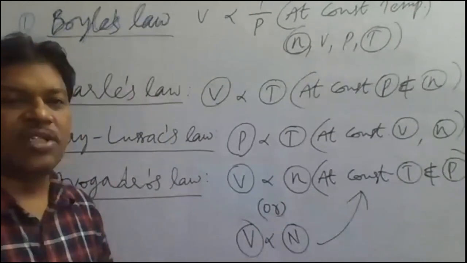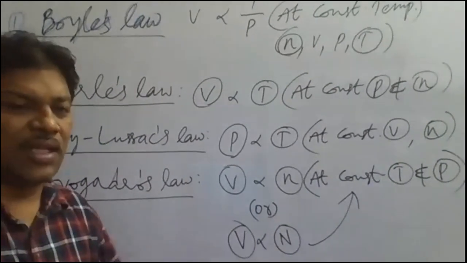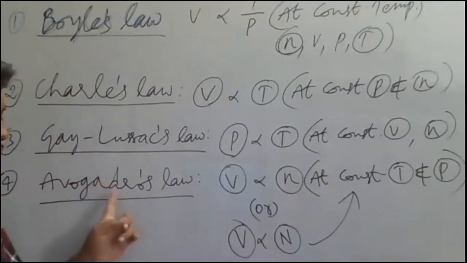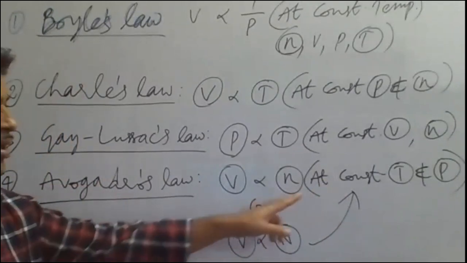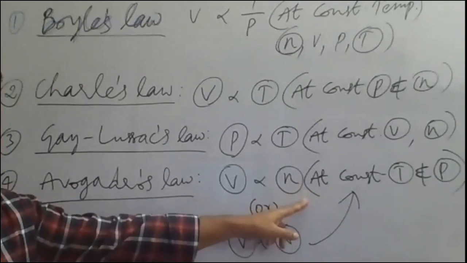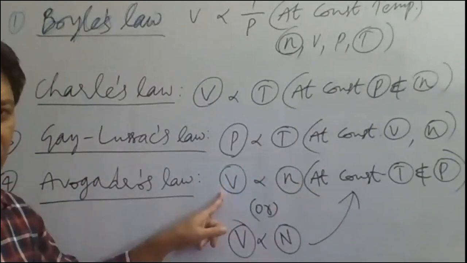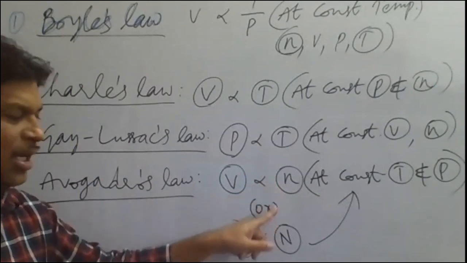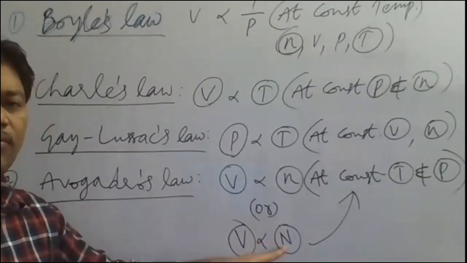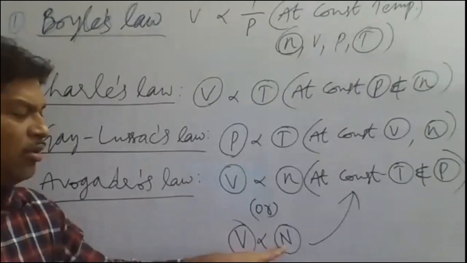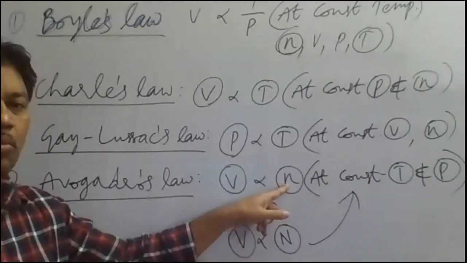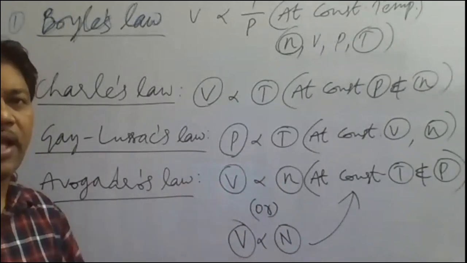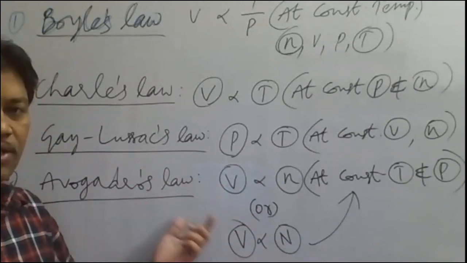When temperature and pressure are constant, that means under similar conditions of temperature and pressure, Avogadro's law states that the volume of a gas is directly proportional to number of moles of the gas and also the number of molecules of the gas. More the molecules, more will be number of moles. More the number of moles, greater is the volume of the gas. So in this way, Avogadro's law we can state.